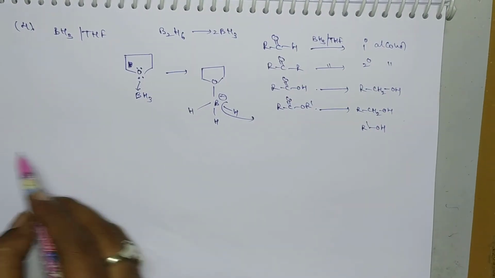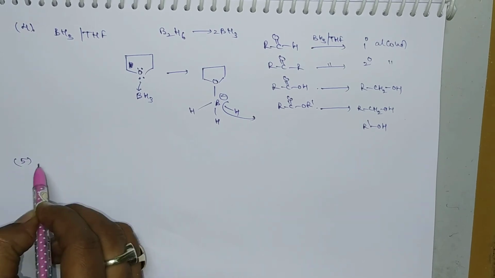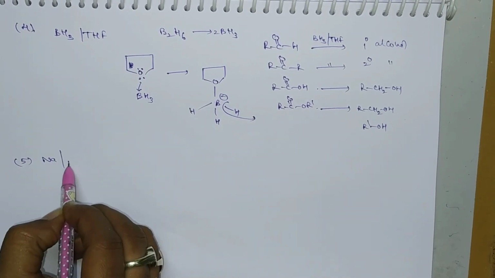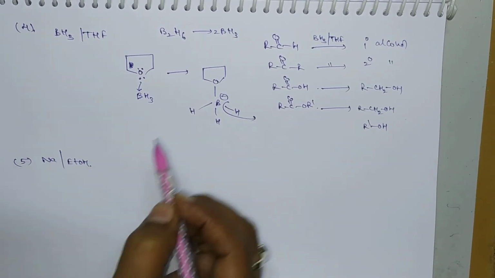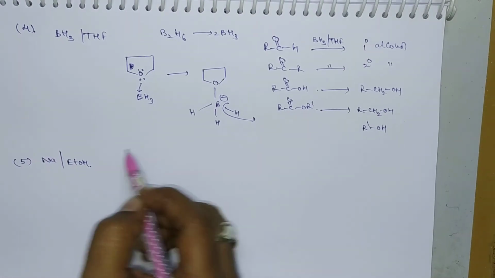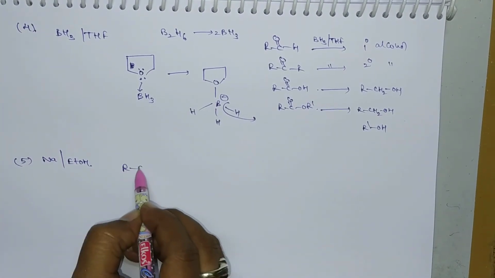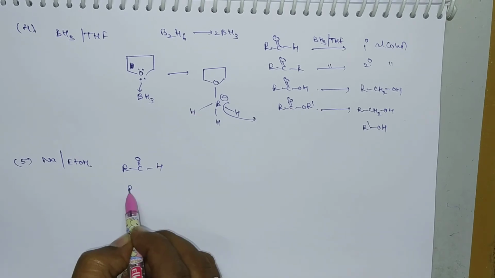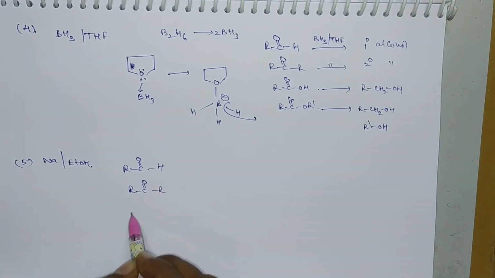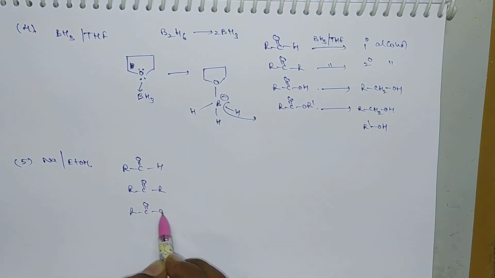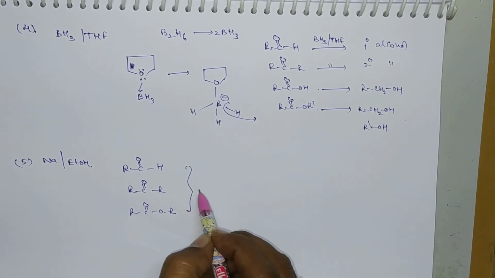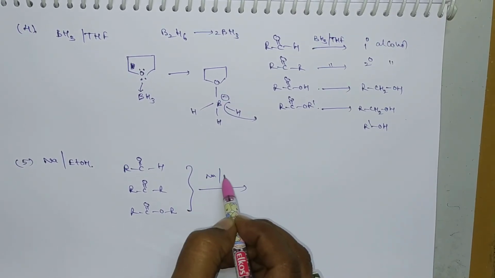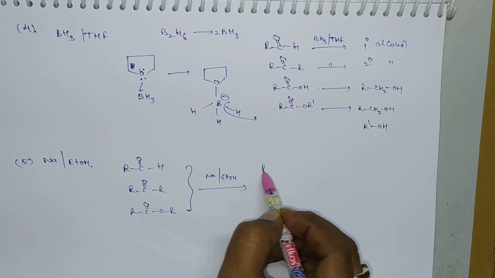And next one, the fifth reagent, sodium and ethyl alcohol. By using this reagent we can reduce aldehydes, ketones and esters only. Aldehydes, ketones and esters are reduced in presence of sodium and ethyl alcohol to produce alcohols.